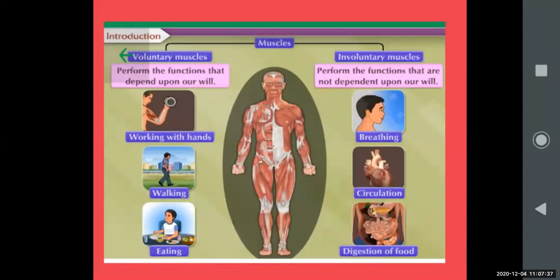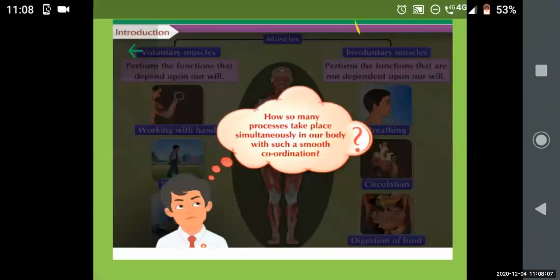So different kinds of muscles are there. Involuntary muscles perform functions that are not dependent upon our will, they function automatically. You cannot control them. Then digestion of food is happening in our body. That does not depend upon our will, it is done by the involuntary muscles. Okay students, I hope you have understood this much.